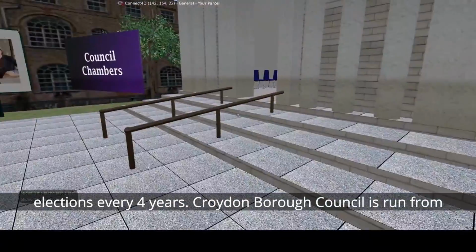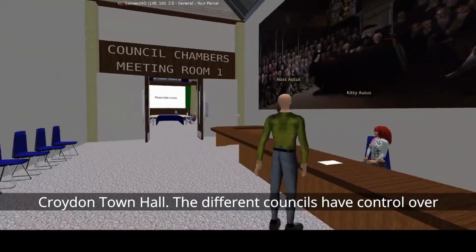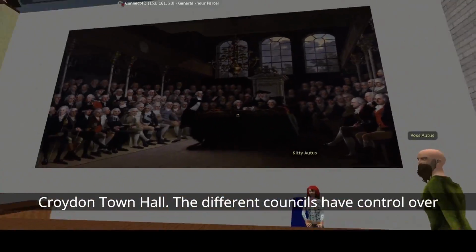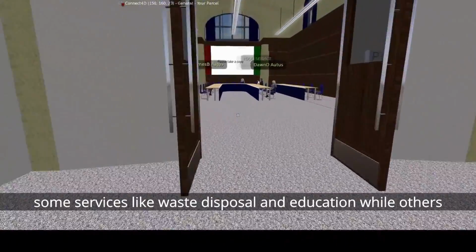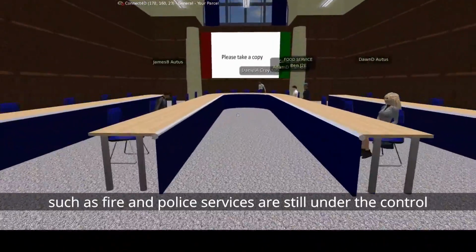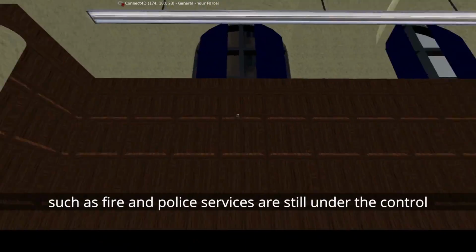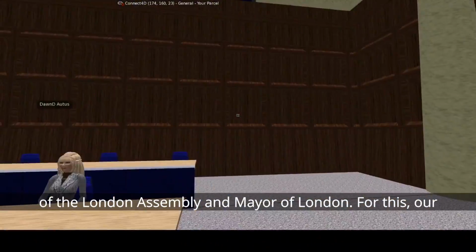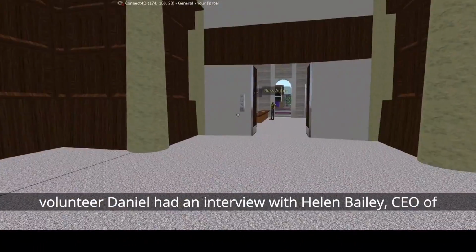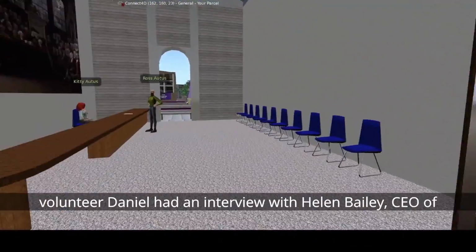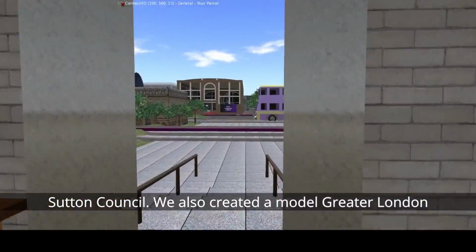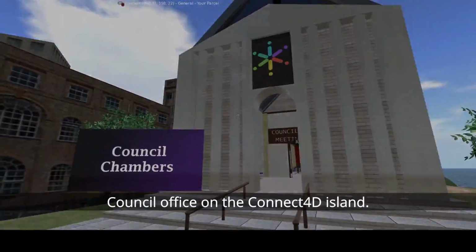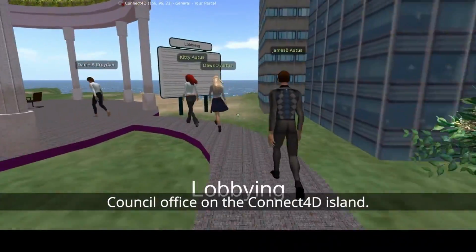Croydon Borough Council is run from Croydon Town Hall. The different councils have control over some services like waste disposal and education, whilst others such as fire and police services are still under the control of the Greater London Assembly and Mayor of London. For this, our volunteer Daniel had an interview with Helen Bailey, the CEO of Sutton Council. We also created a model Greater London Council office on the Connect4D island.